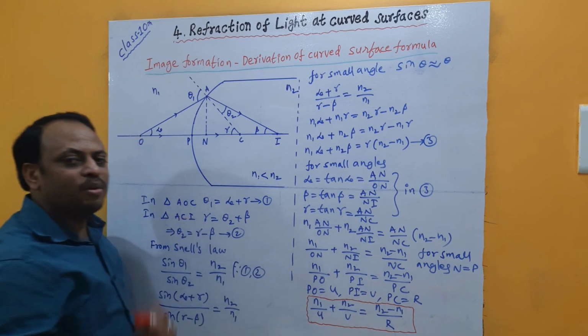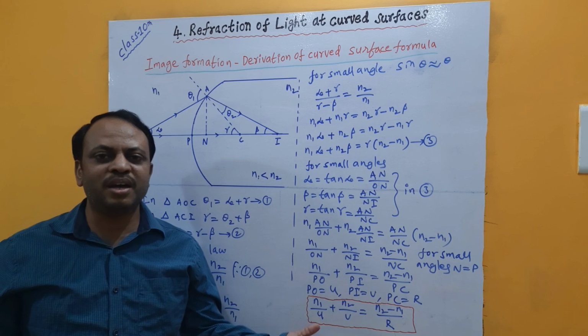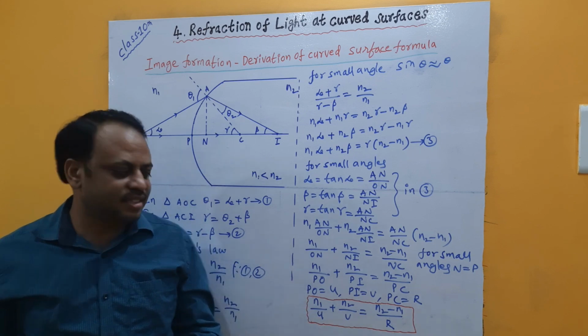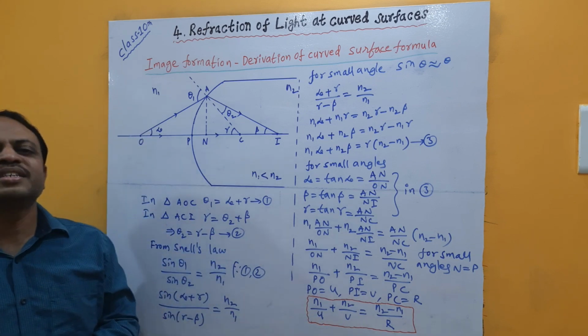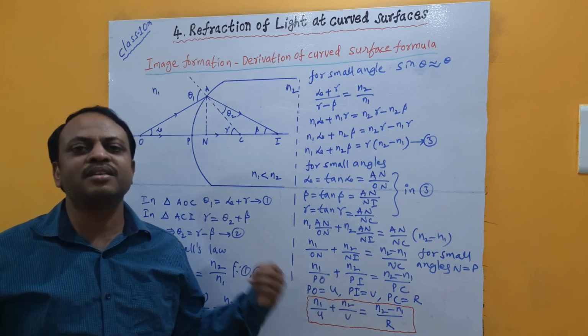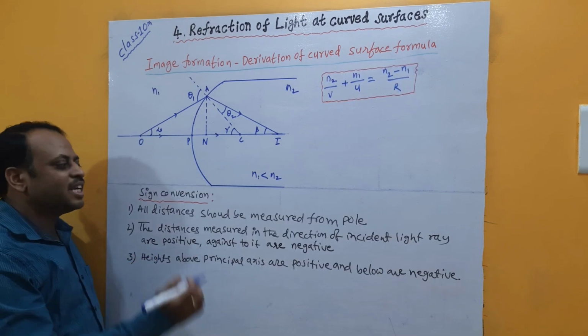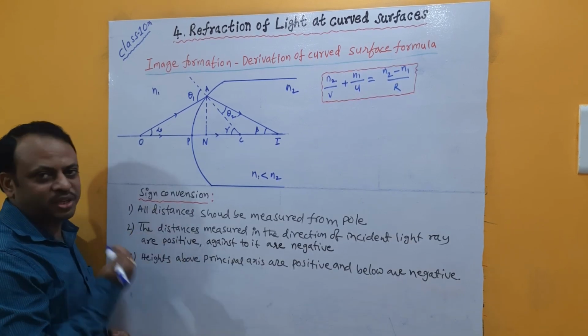So this formula is applicable for this particular case only. Now if you want to get this formula as a general formula which can be applied for any case, then in this formula we have to apply sign convention. If you apply sign convention, then the formula obtained will become a general formula that can be used for any case. Sign convention says mainly about 3 rules.